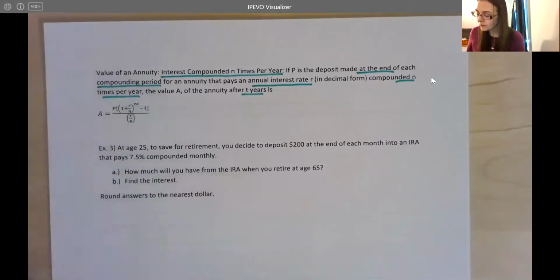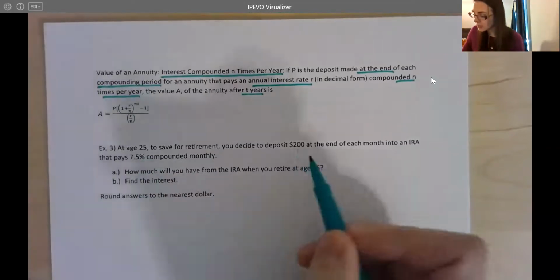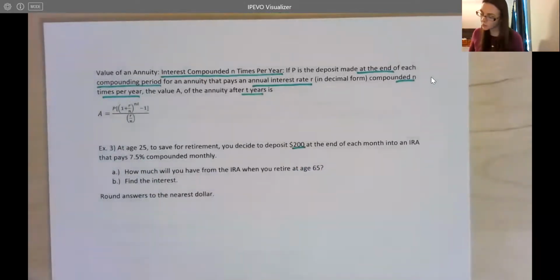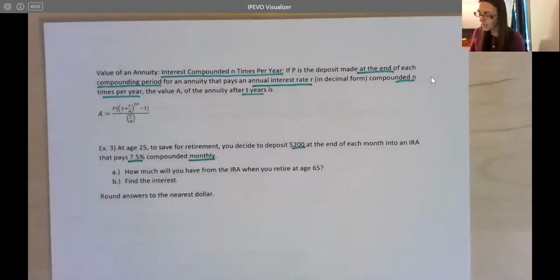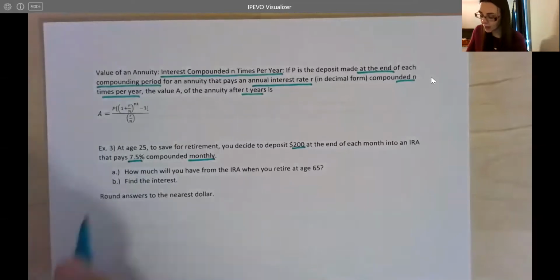So at age 25 to save for retirement, you decide to deposit $200 at the end of each month into an IRA that pays 7.5% compounded monthly. How much will you have at the age of 65?